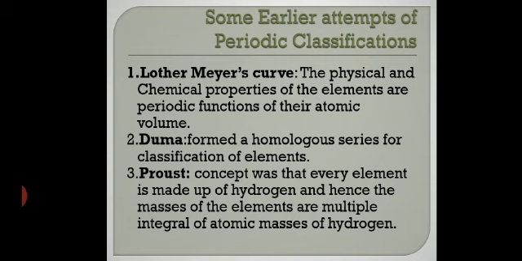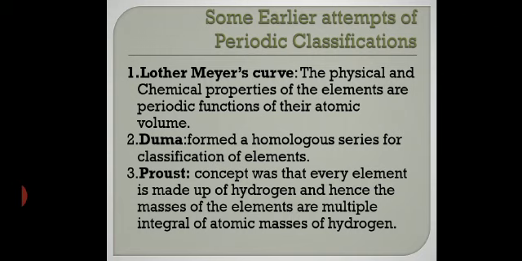In terms of blocks, the s and p block elements, that is groups 1 and 2 and groups 13 to 18, are collectively called normal or representative elements, because the filling up of the electrons in a given shell was done according to Aufbau's principle. Got it? So hence they are called normal representative elements.